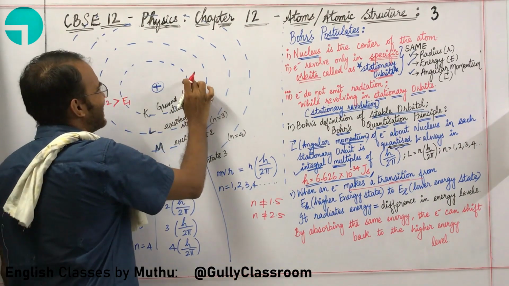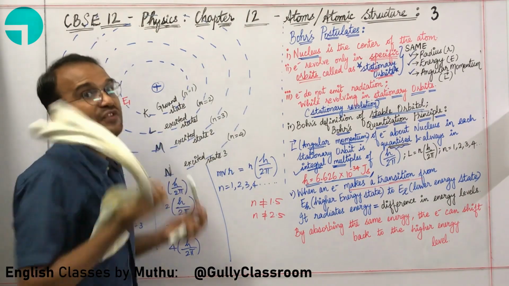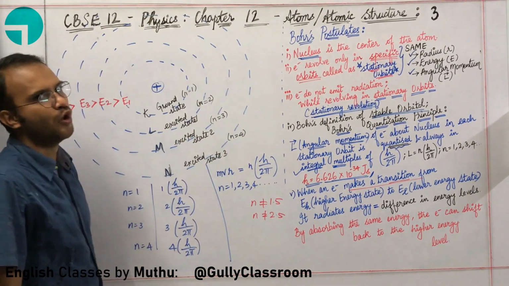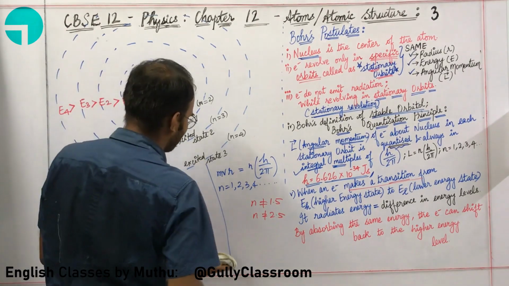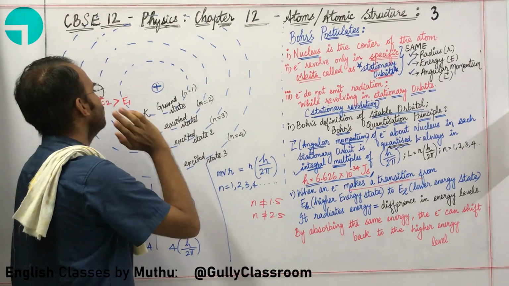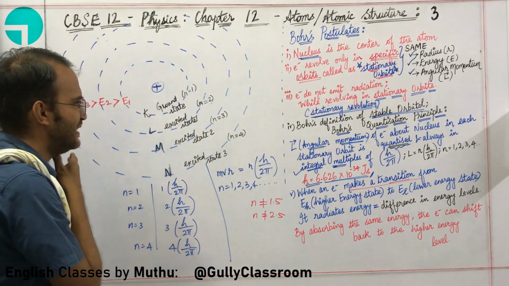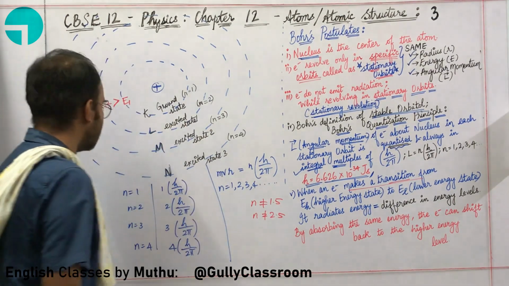That will indicate orbits in between these stationary orbits, which is not possible according to Bohr. So this is how Bohr is defining the angular momentum of these stationary orbits.